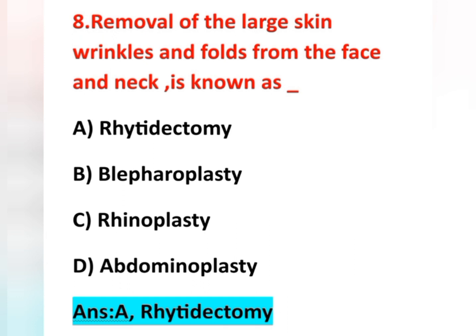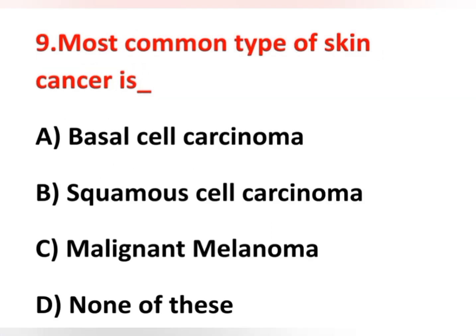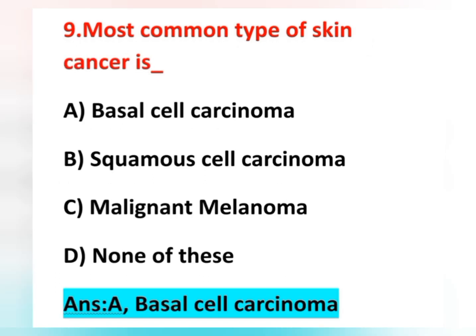And we'll see the next question, ninth question. Most common type of skin cancer is. Options are option A basal cell carcinoma, option B squamous cell carcinoma, option C malignant melanoma, option D none of these. Here the question is most common type of skin cancer. Okay, we will see the answer. Basal cell carcinoma is the most common type of skin cancer. So option A is correct, basal cell carcinoma.